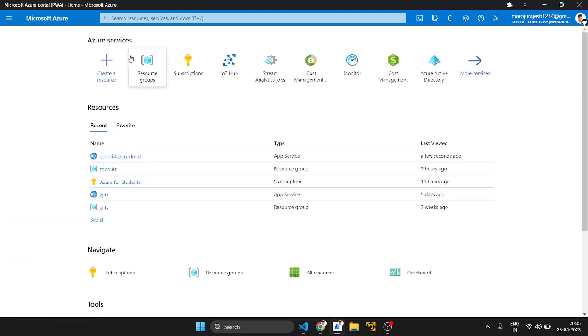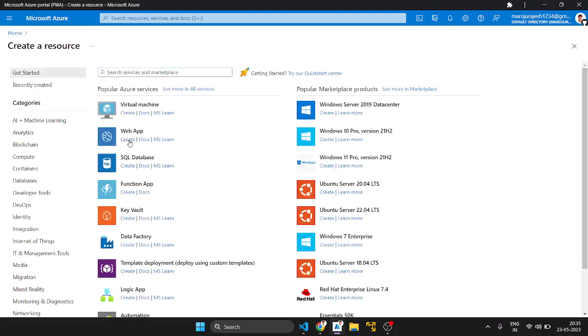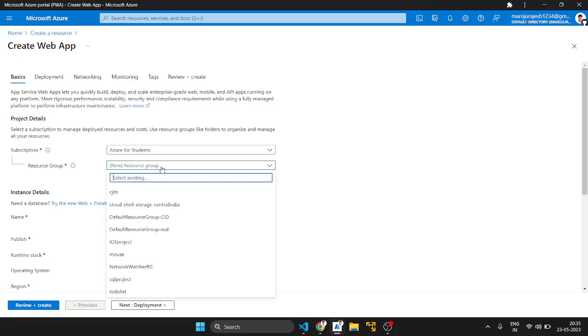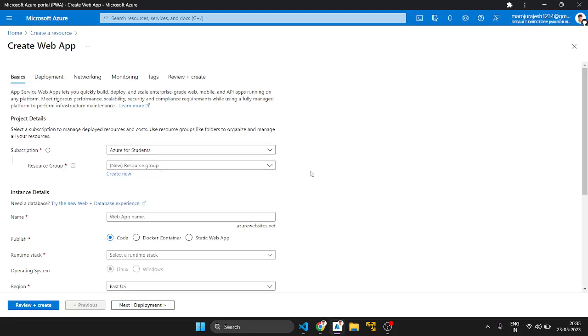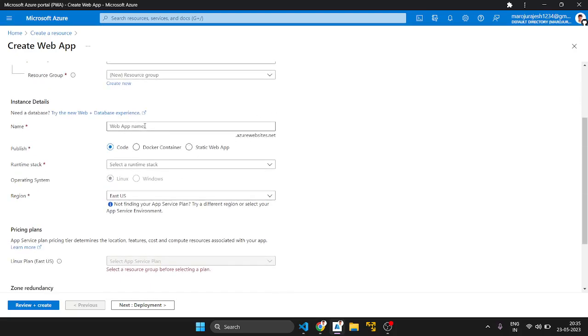Web app services is like this. I want to show, okay, create a web app, and it shows some of the features in our website. This is Azure for Students, it's my student account. If you want to create any resource group separately, hit create new, otherwise we can use an existing resource group, and enter the web app name.